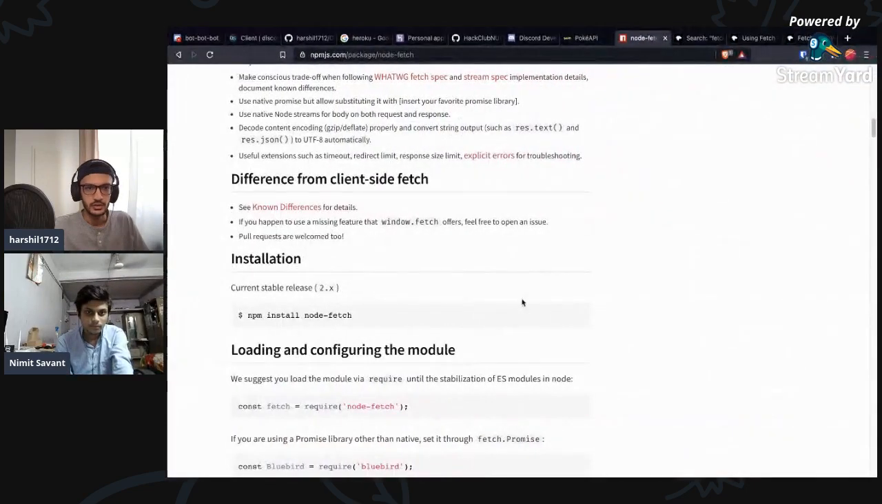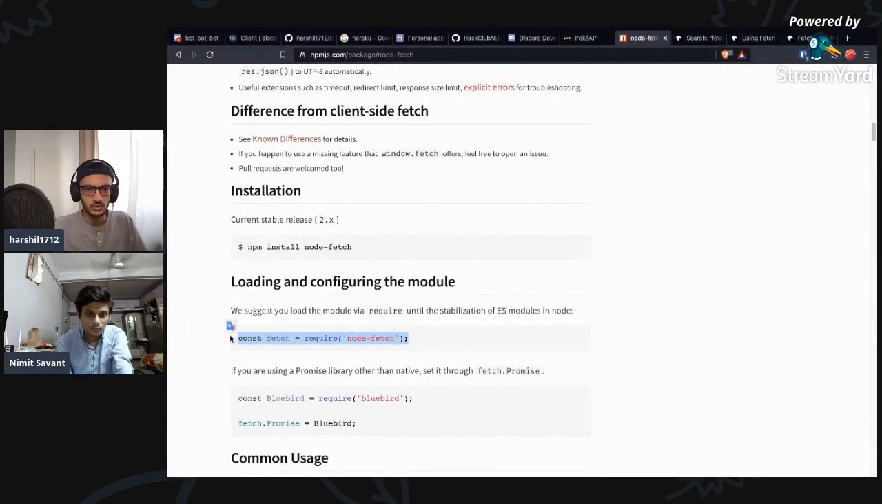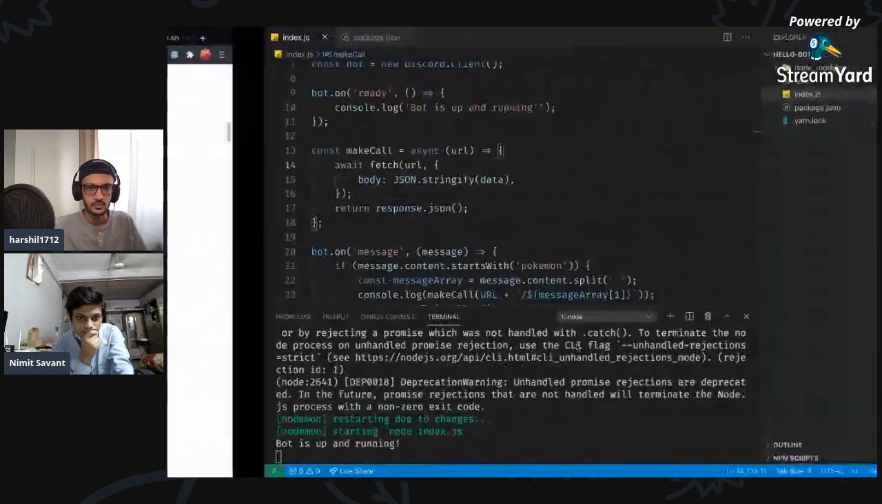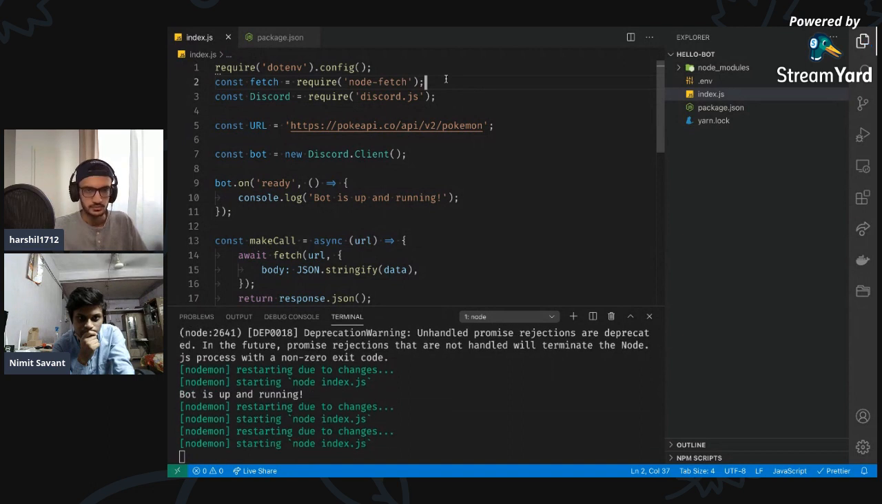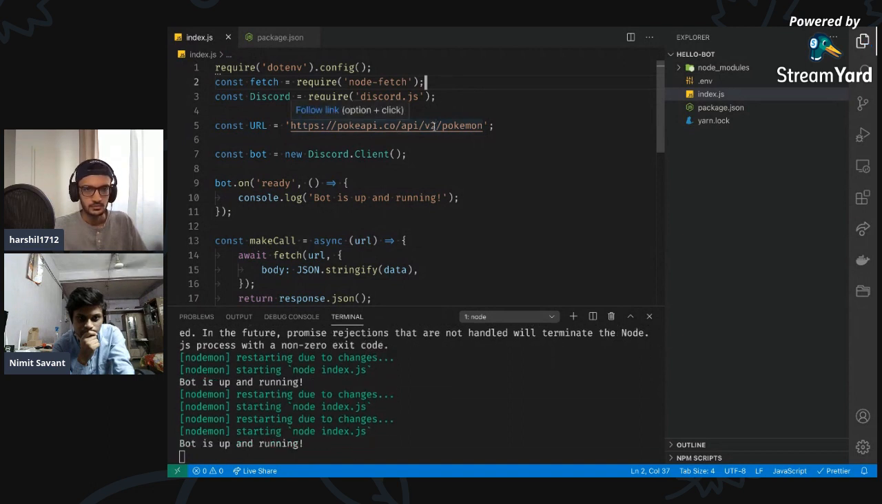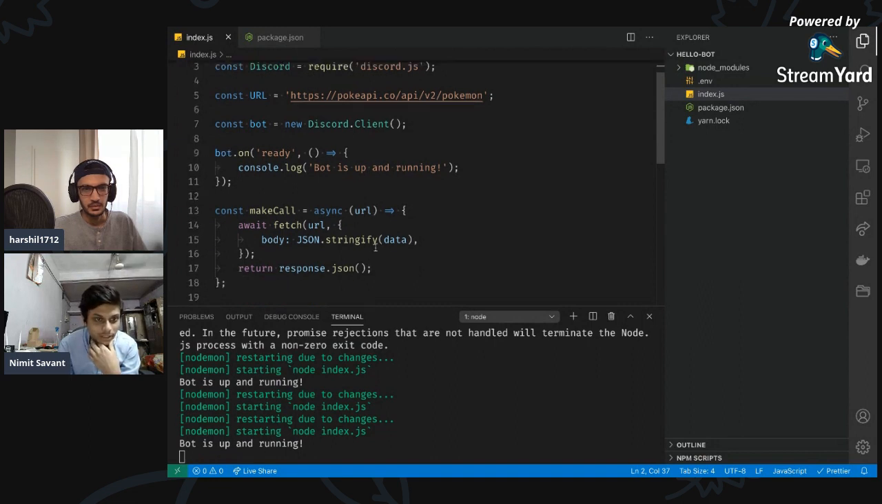So we got node-fetch installed. We include node-fetch. I'm just going to add it before this. So this should work in theory, because now we have fetch. Let's just see.